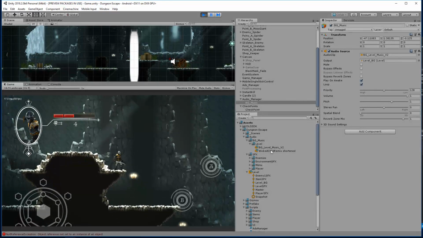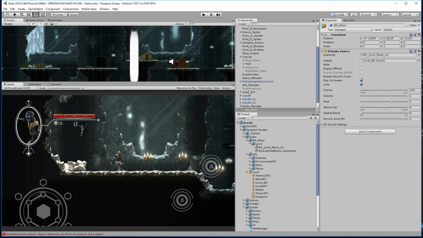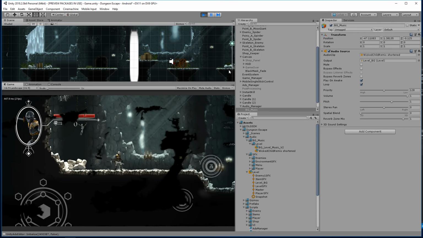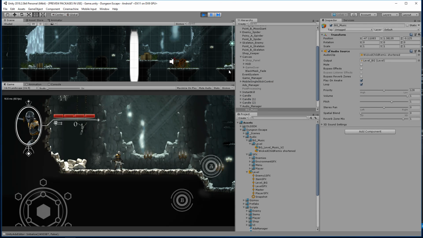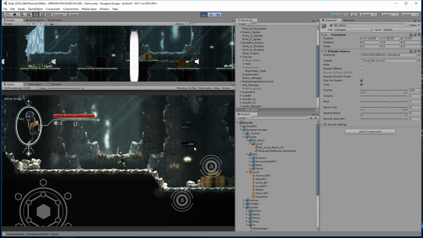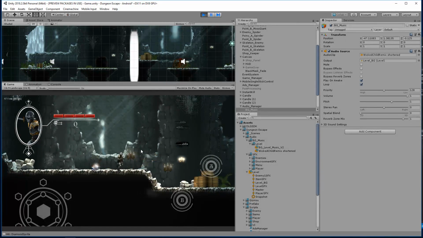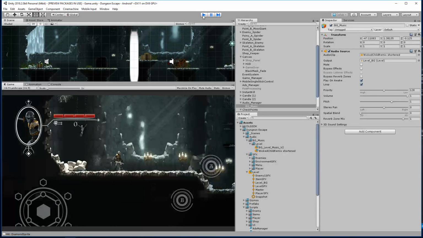I think the Wicked Child remix is much better. Let's see. Wicked Child remix. I think I like this one much better. This is what you guys have. Everyone should already have this music in their game. Yeah, I think this one is definitely better. It's just more action-like. I'll let Al know.